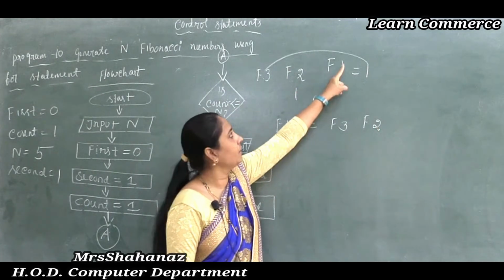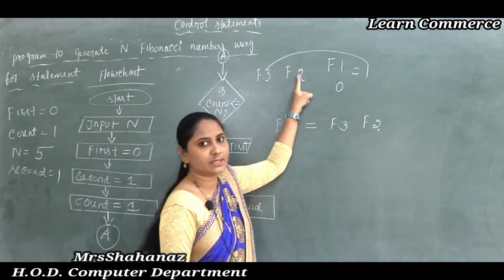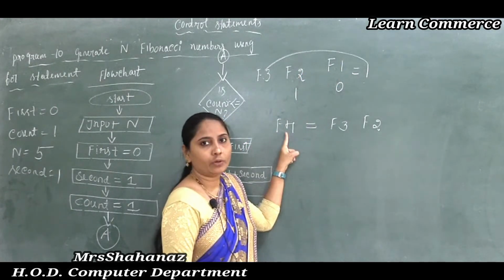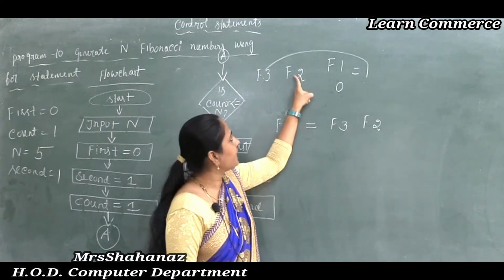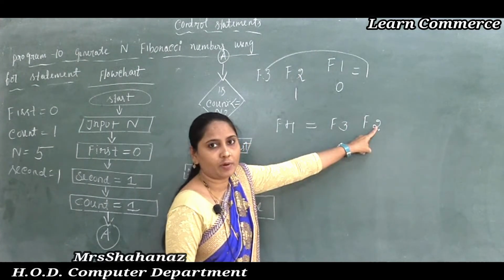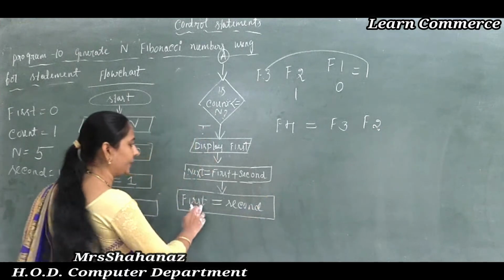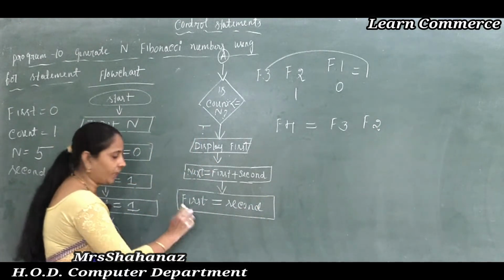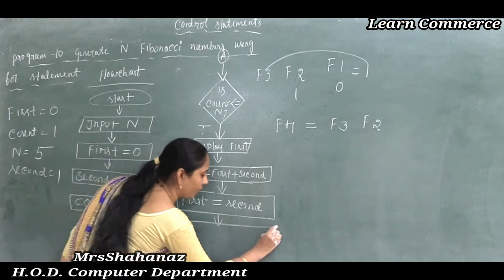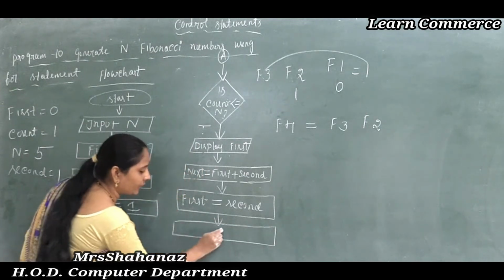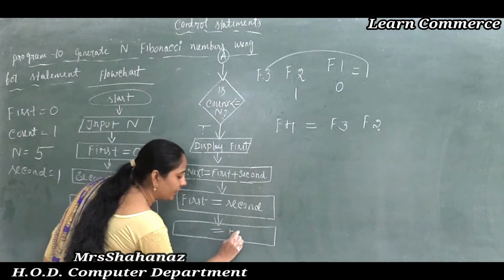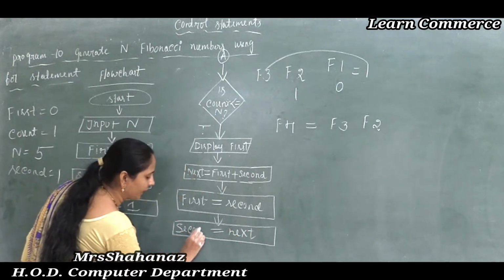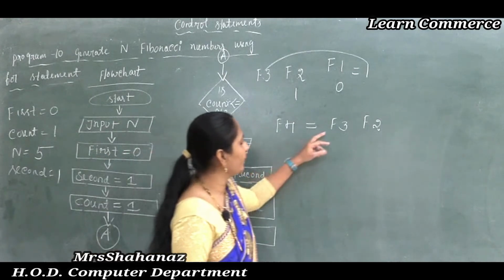Again I am repeating, this one is the first, this one is the second. Now when you are going to count the fourth value, the second value we need to take as first. So I completed: the second value is equal to first. And later, whatever we are thinking, the next value, that is equal to second.